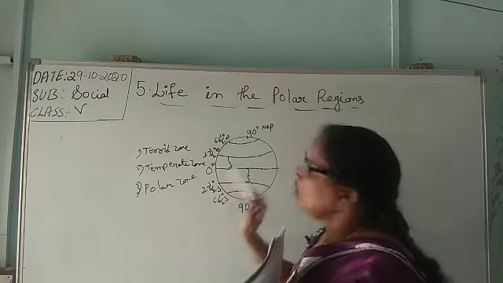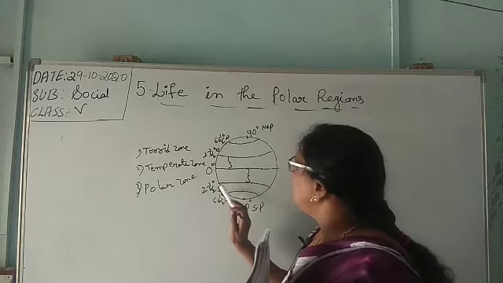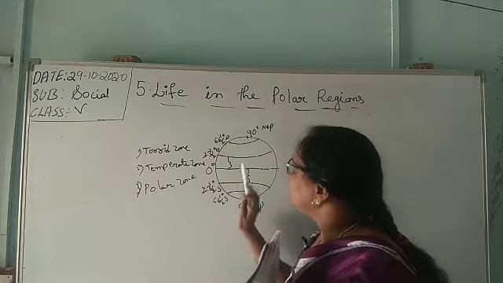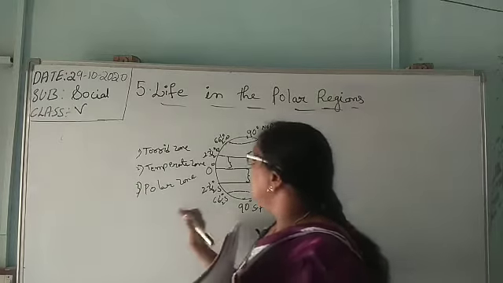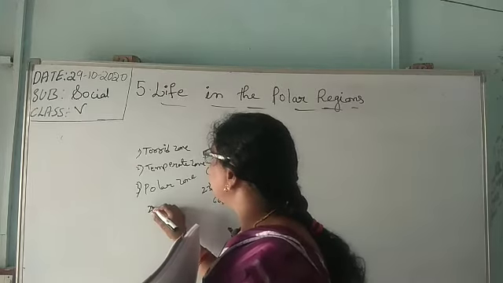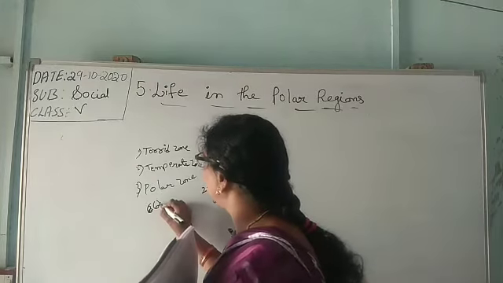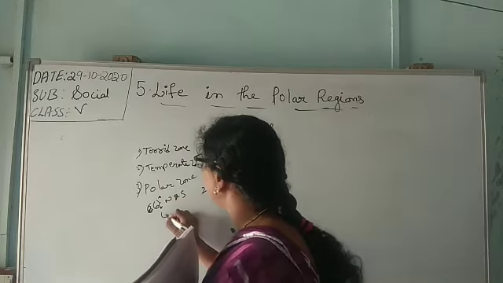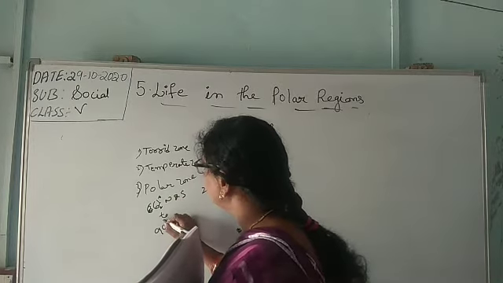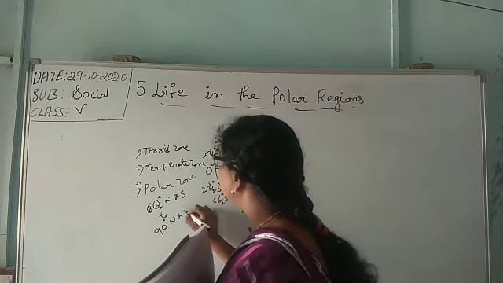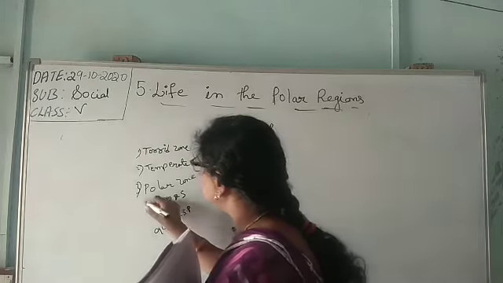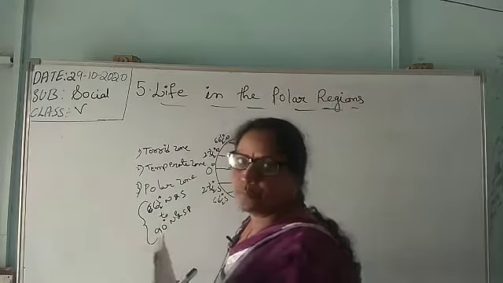And polar zone. Now let us learn about 66.5 degrees to 90 degrees on the south side and north side. These are the polar zone. Polar zone is 66.5 degrees north and south to 90 degrees north and south. North pole and south pole. It is a polar zone.